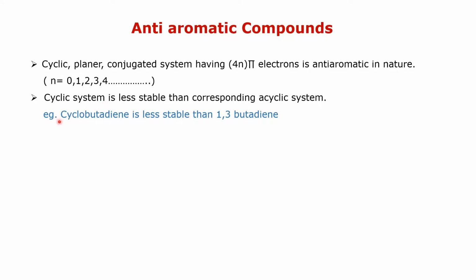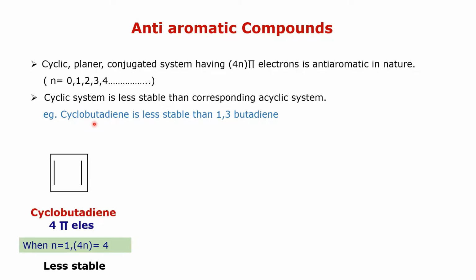For example, cyclobutadiene is a less stable compound than 1,3-butadiene. This is cyclobutadiene, the 4-membered carbocyclic ring, and there are 2 double bonds, therefore it is a cyclobutadiene. There are 2 double bonds, that is, there are 4 pi electrons.